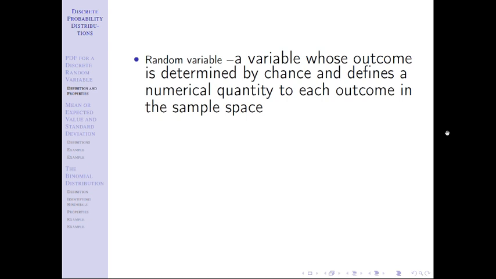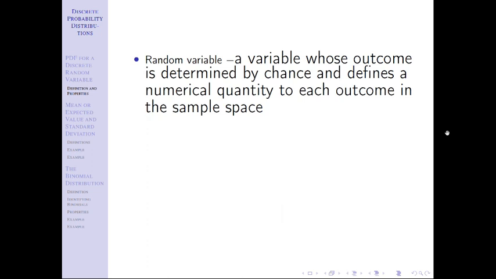Remember, we talked about the outcomes before of flipping two coins. We said, well, we have heads heads, heads tails, tails heads, tails tails. Those are words. We're in a math class. We want numbers. A random variable is going to define a numerical quantity for each of those outcomes. Now, how we define it is up to us. We can define it however we want. I can choose to say I'm going to define numerically how many heads I get in two coin flips because that makes the words turn into numbers.